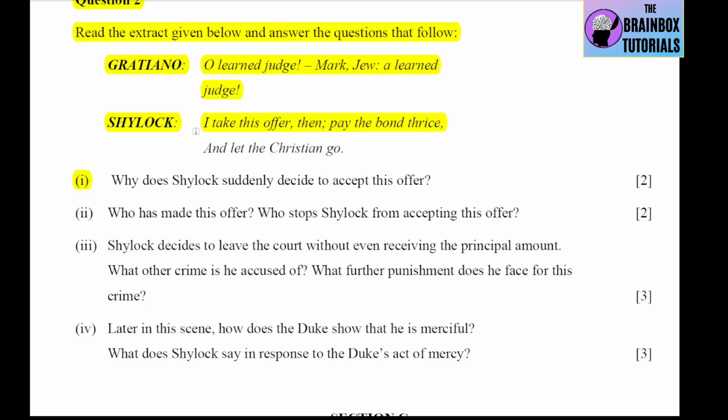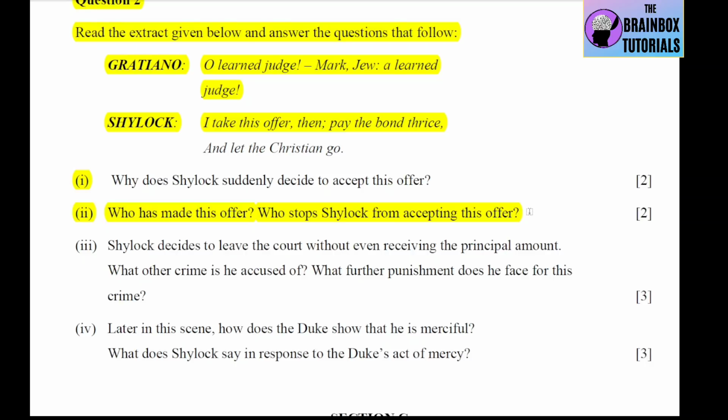So, stunned at this, Shylock hastily agrees to accept 3 times the sum. Question number 2 is, who has made this offer? So, Bassanio had made this offer. Who stops Shylock from accepting this offer? So, Portia, in the disguise of a lawyer named Balthazar, stops Shylock from accepting this offer.